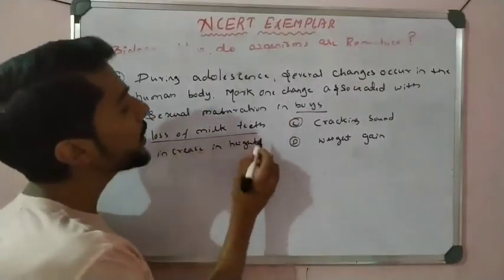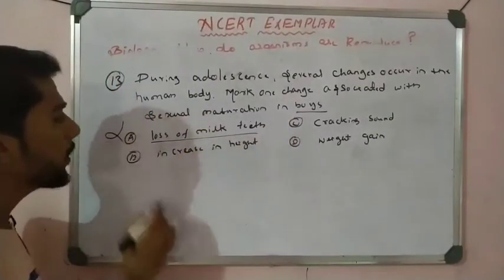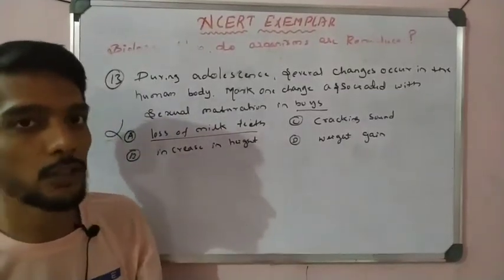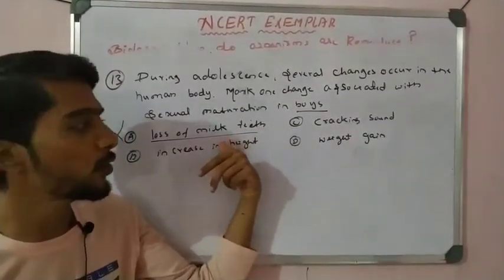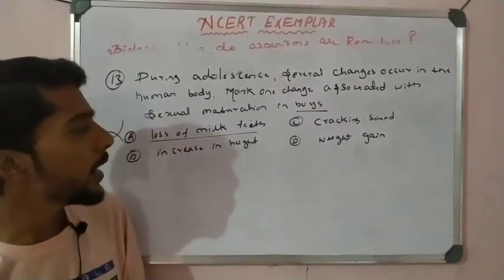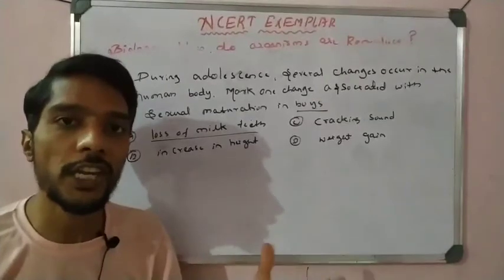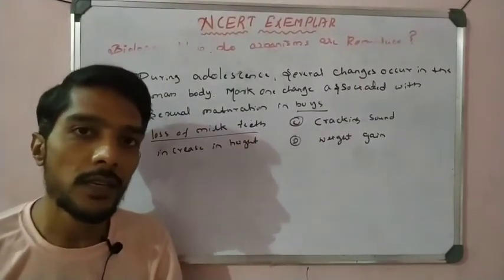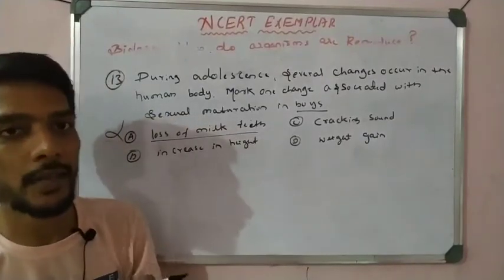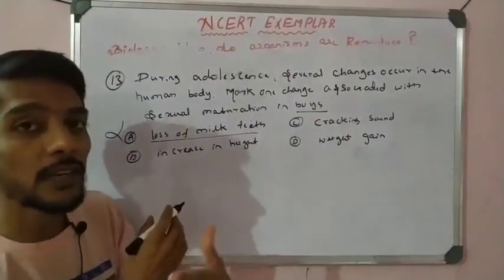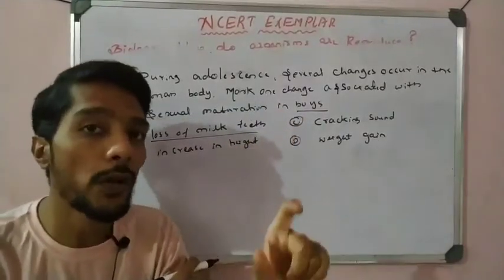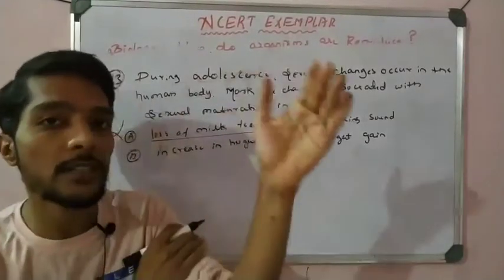But loss of milk teeth takes place in both boys and girls, so option A is wrong. Option B, increase in height, also takes place in both. It is a common change between male and female during adolescence. Both can increase their height in the adolescent stage, a sudden increase. That is, from 11 or 12 years up to 19 years, that is the adolescent period.